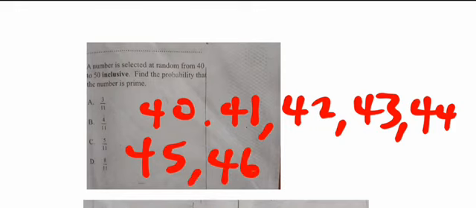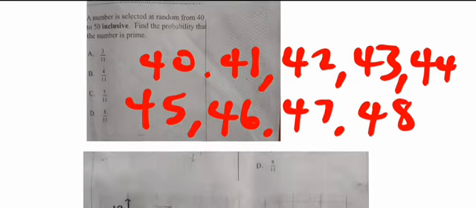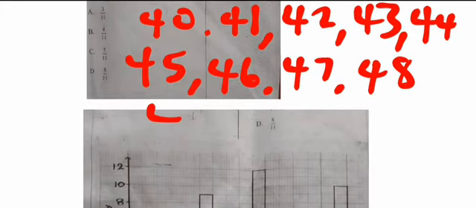So when we list the numbers, we have 40, 41, 42, 43, 44, 45, 46, 47, 48, 49, then 50.